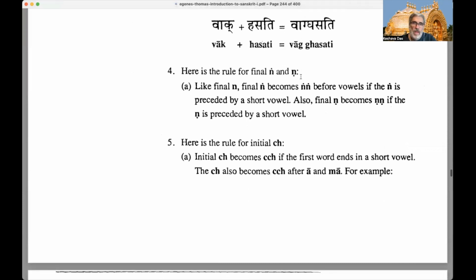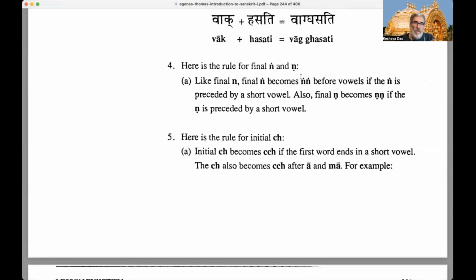Okay, so number 4. Here's a rule for final guttural N and cerebral N. Like final dental N, final guttural N becomes double guttural N before vowels if the guttural N is preceded by a short vowel.